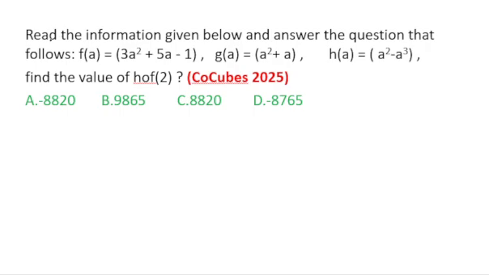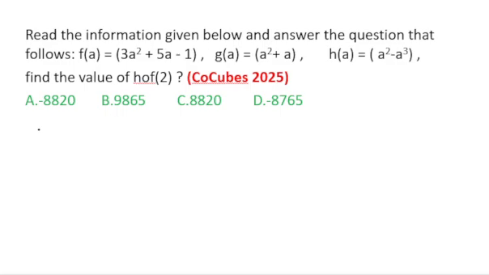The question said three functions are given. f of a is 3a square plus 5a minus 1, g of a is a square plus a, and h of a is a square minus a cube, and we have to find h of f of 2.